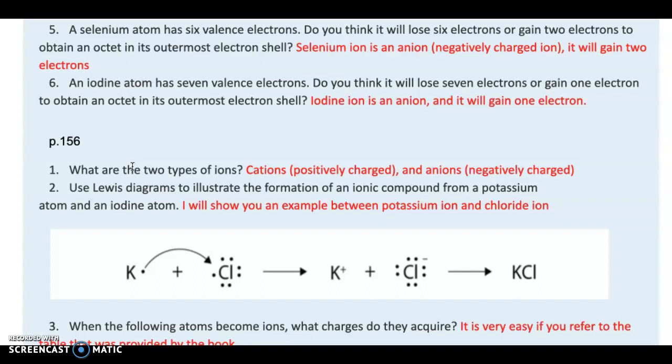And it will gain 2 electrons to fill up its outermost electron shell. Question number 6. An iodine atom has 7 valence electrons. Do you think it will lose 7 electrons or gain 1 electron to obtain an octet in its outermost electron shell? Iodine is a nonmetal. It is located in group number 17. Therefore, iodine forms an anion, which I said before is a negatively charged ion, and it loves to gain electrons. So it will gain 1 electron to obtain an octet in its outermost electron shell.